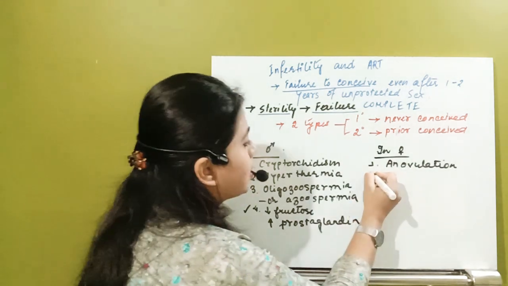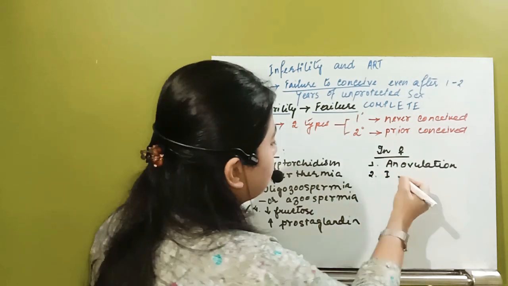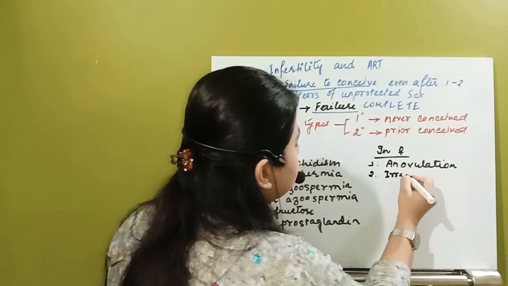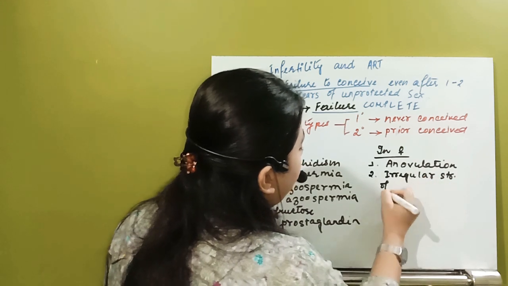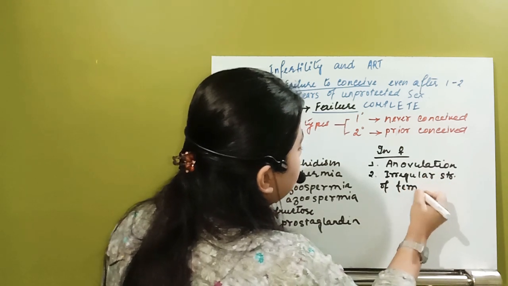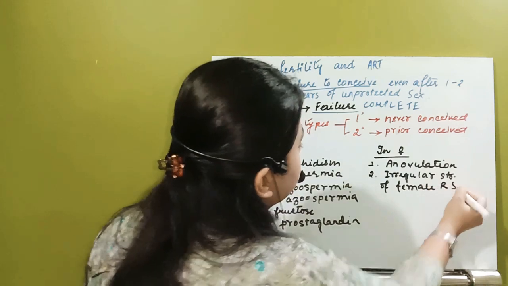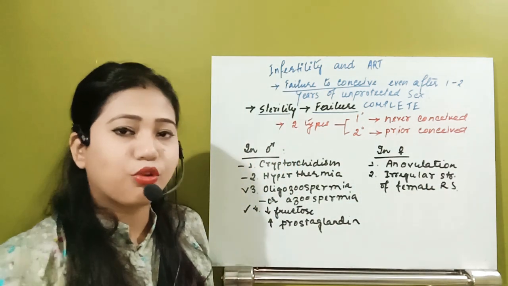Next condition, irregular structure of the female reproductive system.